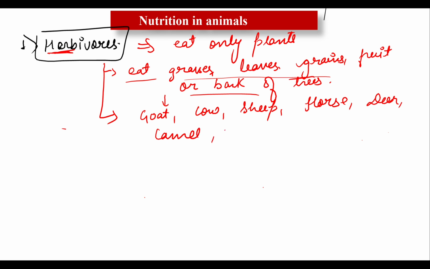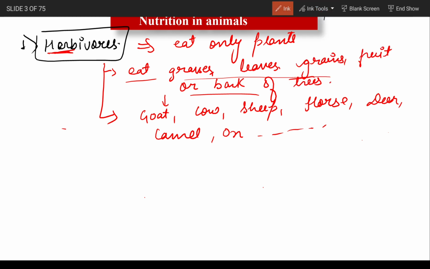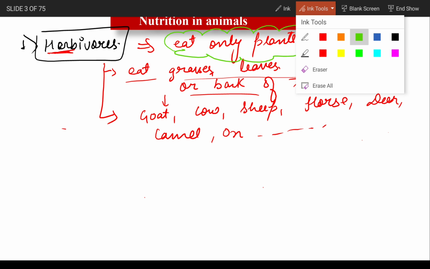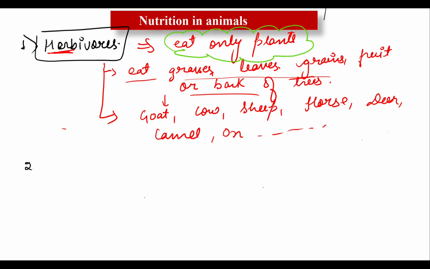Here are some examples I have written. The goat is called a herbivore because it eats only plants as food. So these are only plant eaters, and they are called herbivorous animals. Now let's talk about the next one, that is the carnivores.